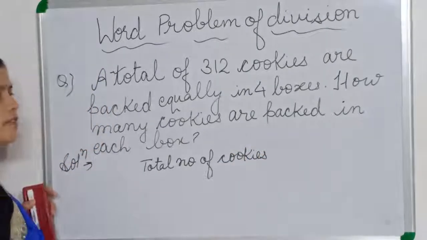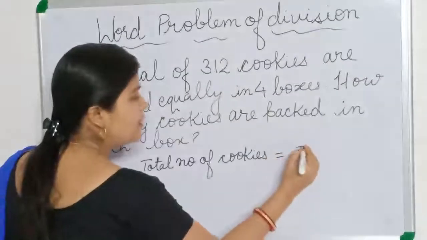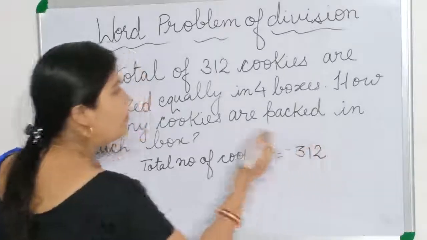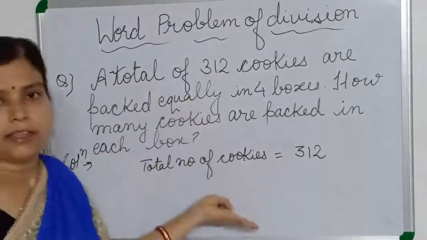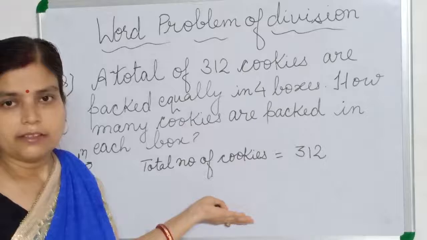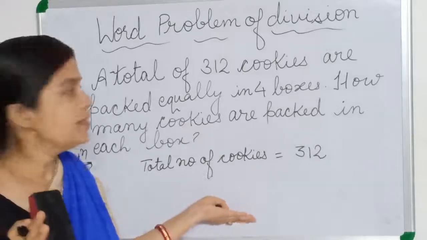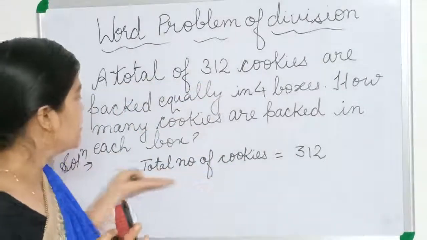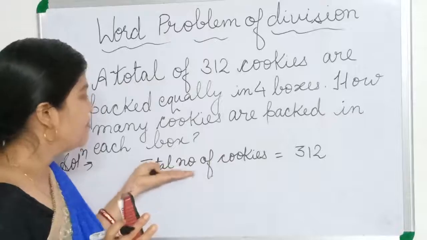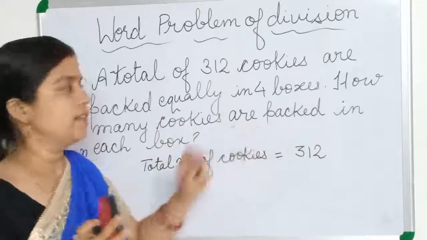How many total number of cookies is there? 312. Whatever is given in the question, that only I am writing here. Nothing special I am writing here. Only what is the total number of cookies, that only statement I have written. Total number of cookies, 312.